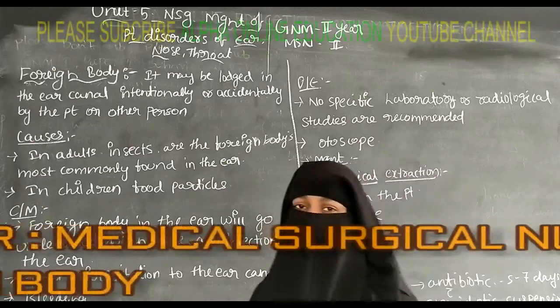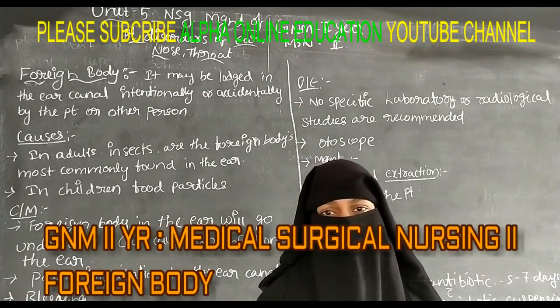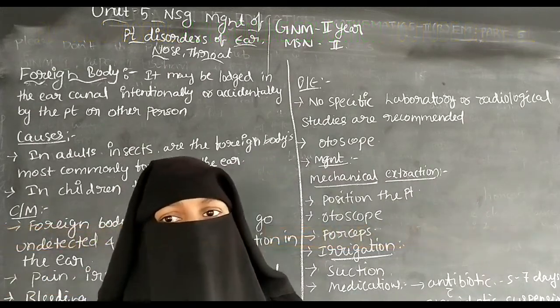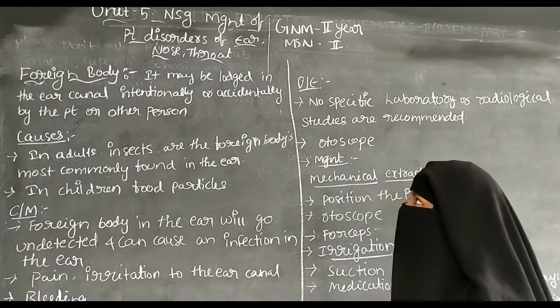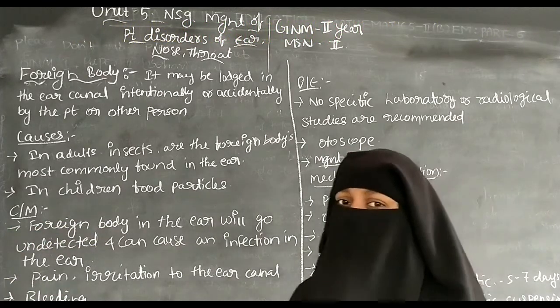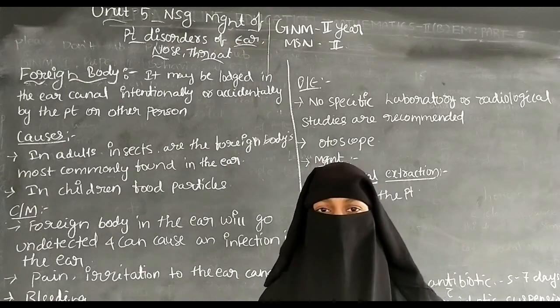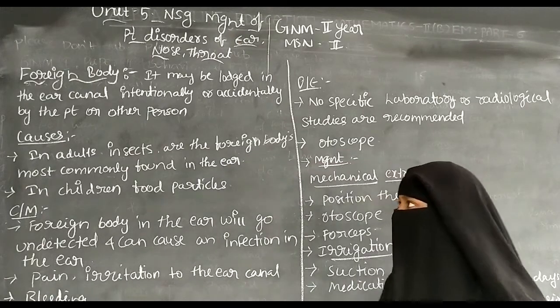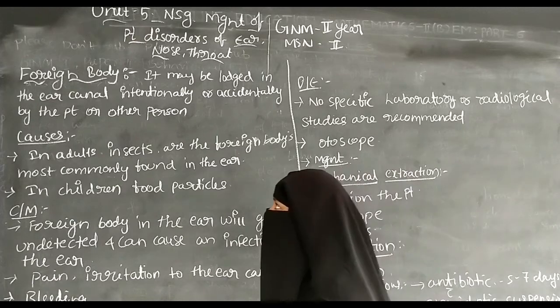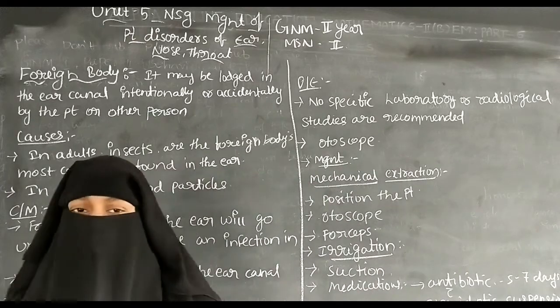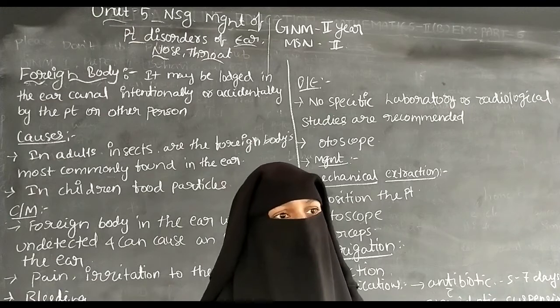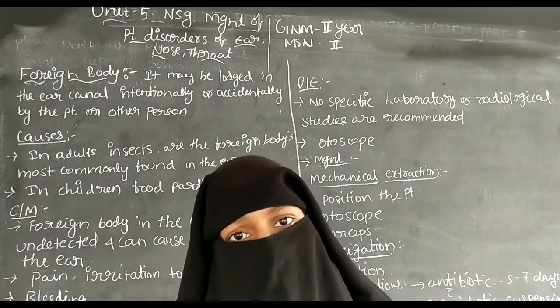Discuss about the MSN 2 for the GNM second years. In this we are going to discuss about unit 5, that is nursing management of patients with disorders of the ear, nose and throat. Now we are going to discuss about the foreign body. We are going to discuss about the disorders of the ear.